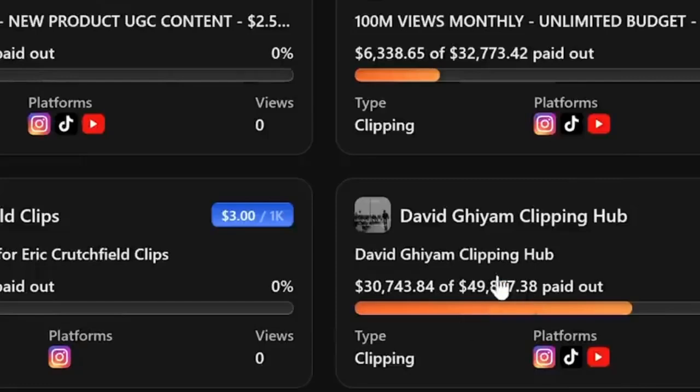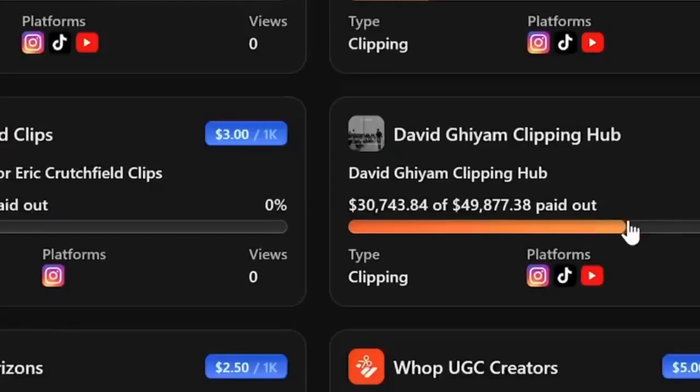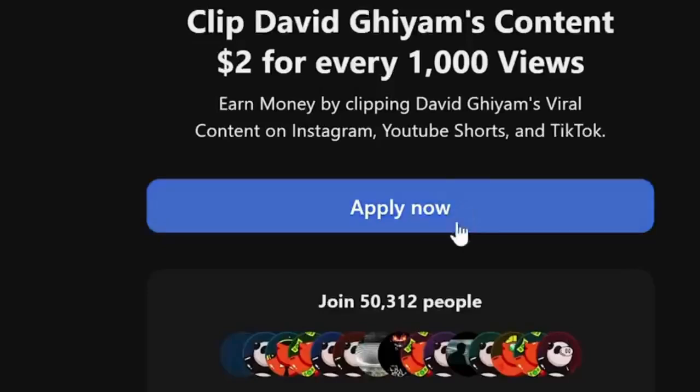Another thing you're going to want to look at is how much the campaign has paid out. For example, this one right here, I think is a good sign because it's already paid $30,000 out to creators. So you already know that they've paid out a lot of money and it's a valid campaign to join, but they still have around $20,000 left in the campaign. And then when you actually click on it, the other thing you're going to want to look at is,